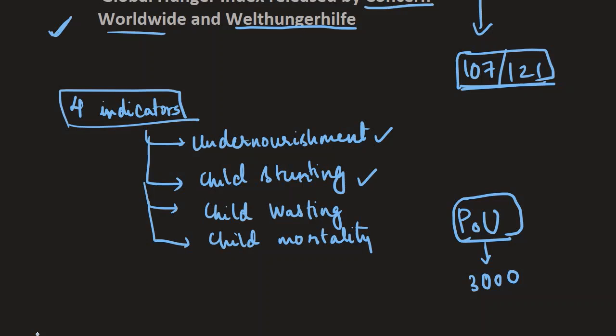What the government is saying is that the questions that have been asked to the respondents in this particular survey, while computing this Global Hunger Index, do not really take into account the efforts that have been made by the government as far as delivery of nutritional support is concerned, and the efforts that the government has made in ensuring food security have not been taken into account.